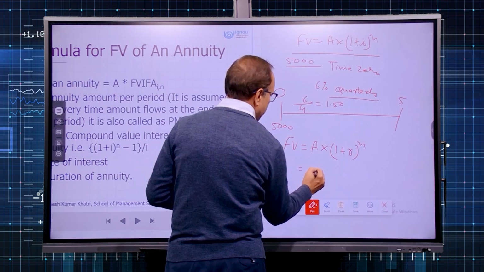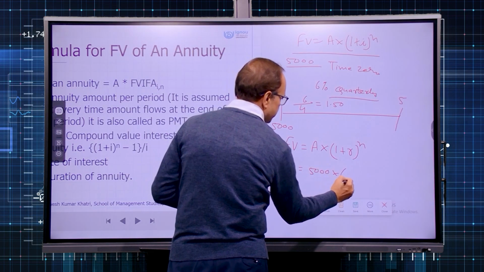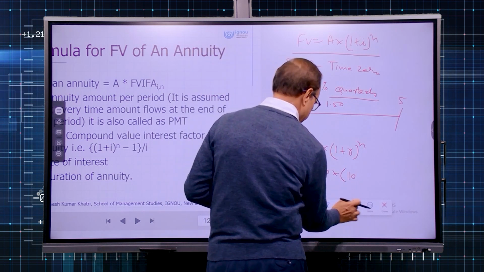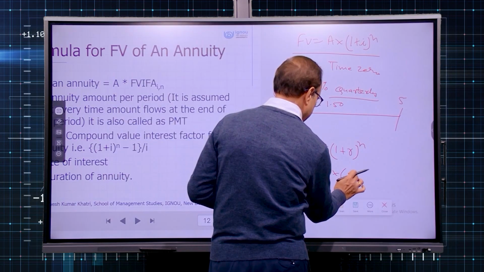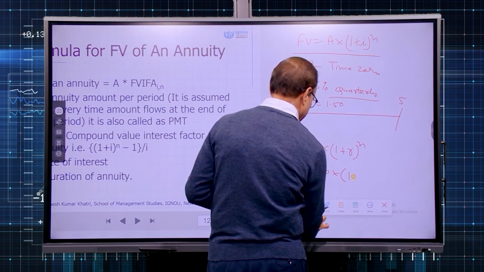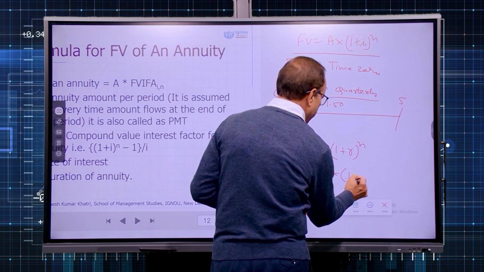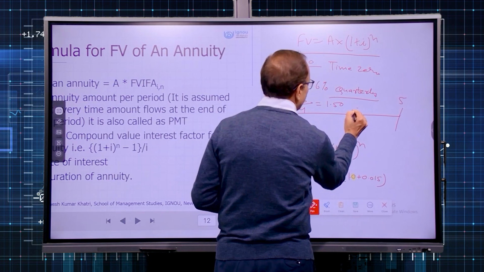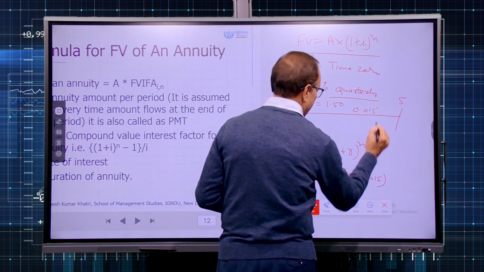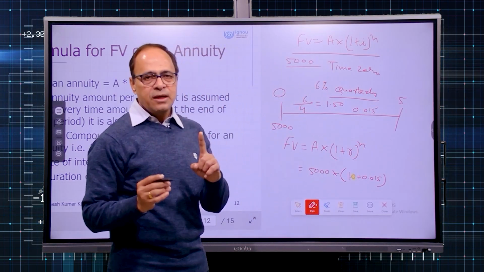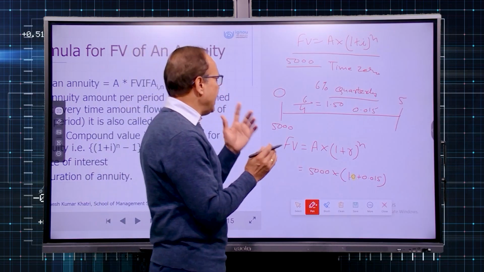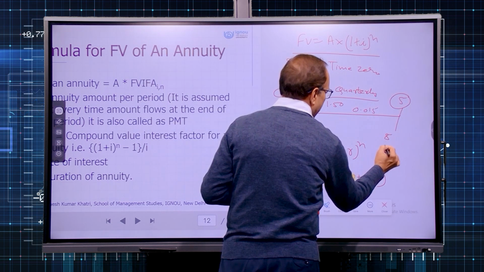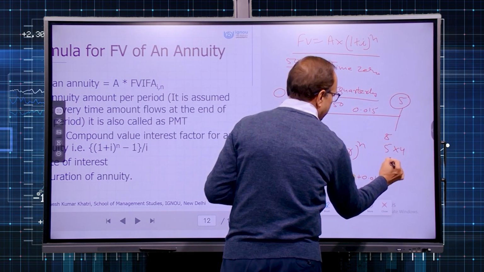So you are depositing 5,000 today. Quarterly rate is 1.0 plus 0.015, because 1.5% will be written as 0.015, raised to the power of n. So first thing, divide the yearly rate by 4, and n, since you are continuing the deposit for 5 years, but in the formula n will be 5 multiplied by 4, that is 20.